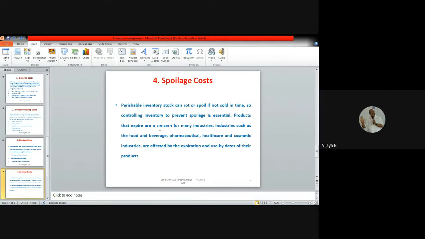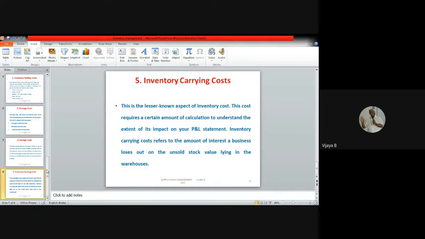And the fourth one is spoilage cost. Anything that is perishable and gets spoiled over a period of time gives rise to spoilage cost, because it is going to be a waste. Take the example of food items, which are perishable after some number of days. And in the medical industry, certain medicines expire after a few months or years, so those come under spoilage cost. And finally, there is inventory carrying cost.